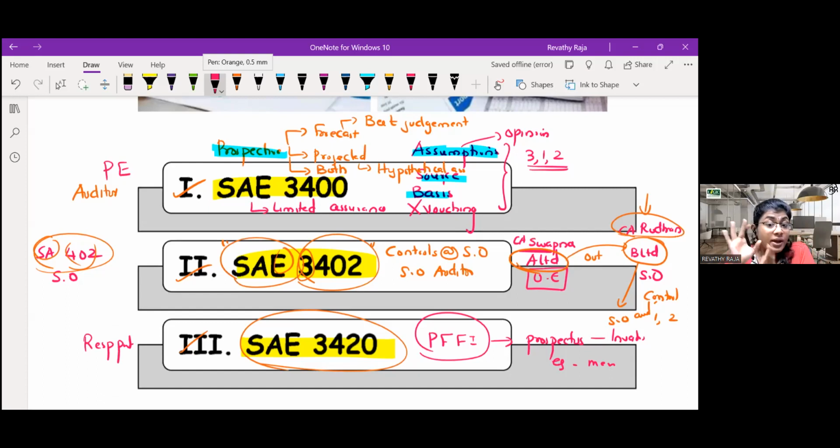Management will prepare a hypothetical thing. Hypothetical means: investors, if you give us the money, our company will merge with that particular company and our financials will look like this. That hypothetical financial is called pro forma financial information. Had the merger already taken place, how would the financial statements look?